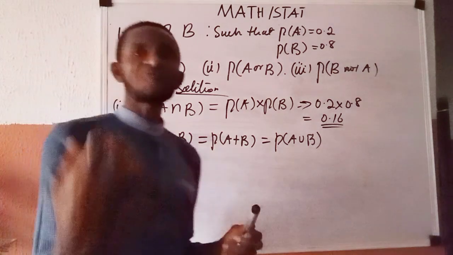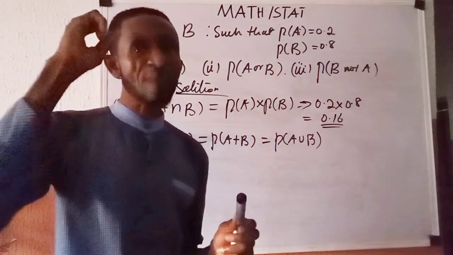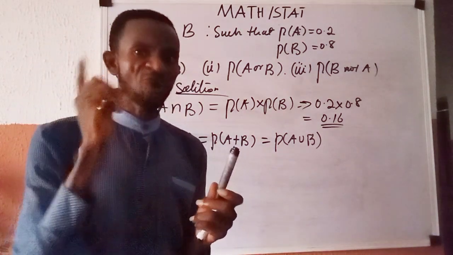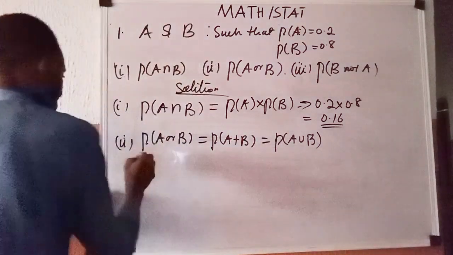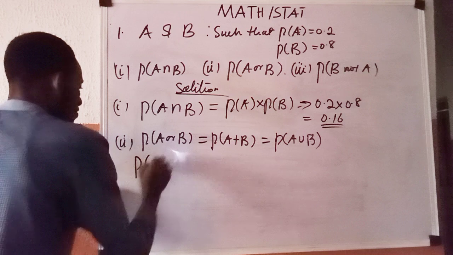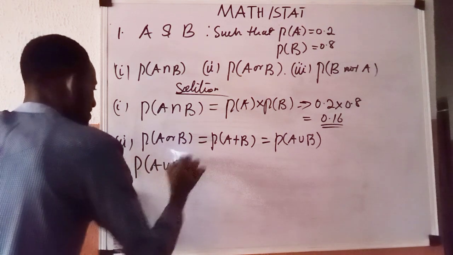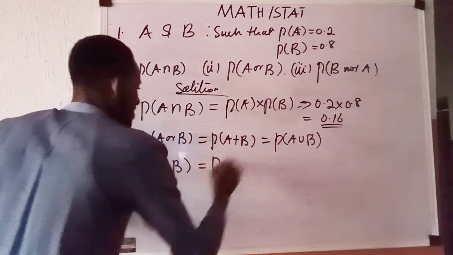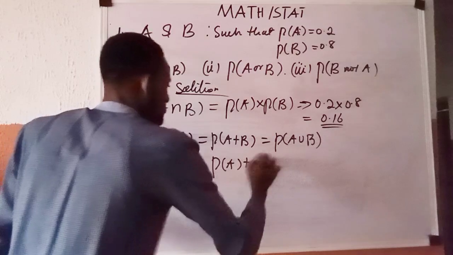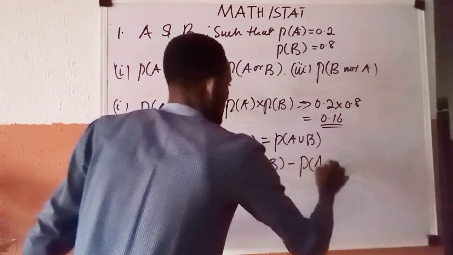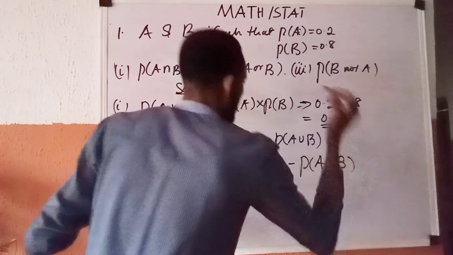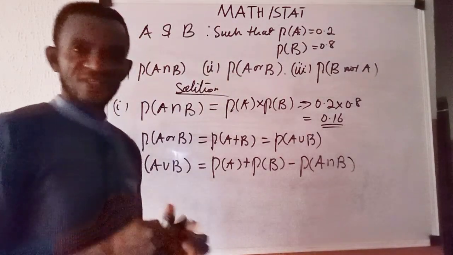And I want to recall for us the addition law of probability. The addition law of probability says that P of A union B is the same thing as P of A plus P of B, minus P of A intersection B. That is what the addition law says.